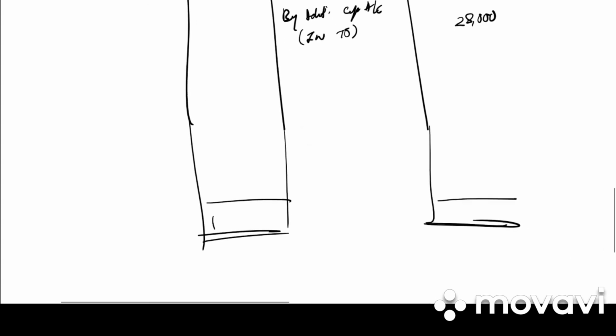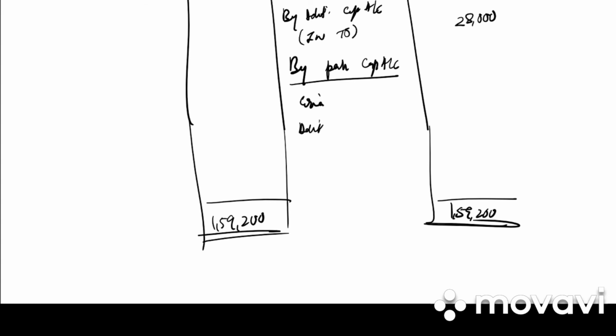The balance is 1,59,200, 1,59,200. So by partners capital account, we have Erica, Aditi, Tarini, and what is the profit sharing ratio? It is 5:3:2.